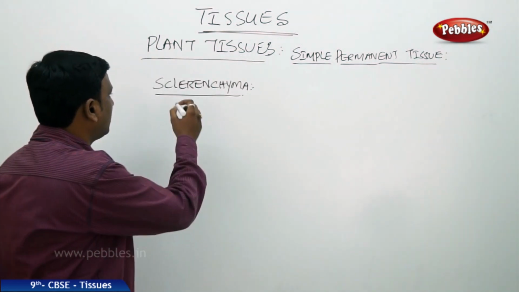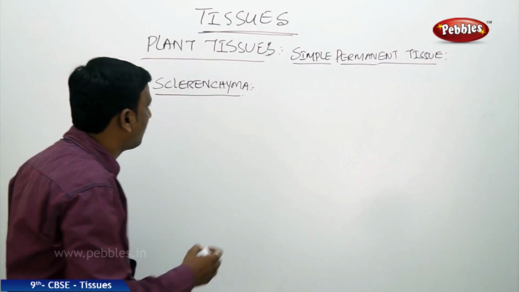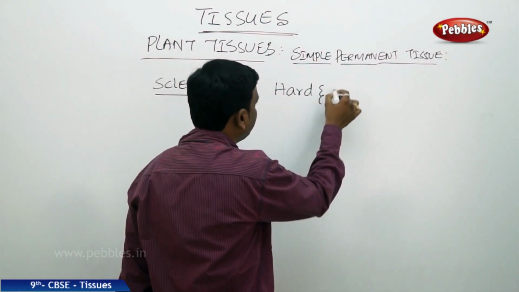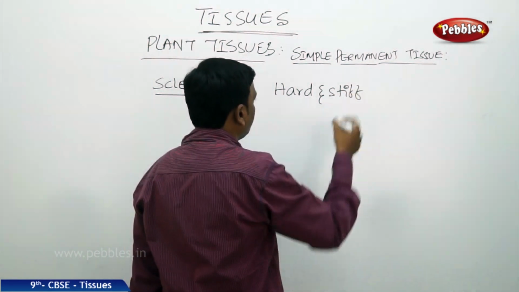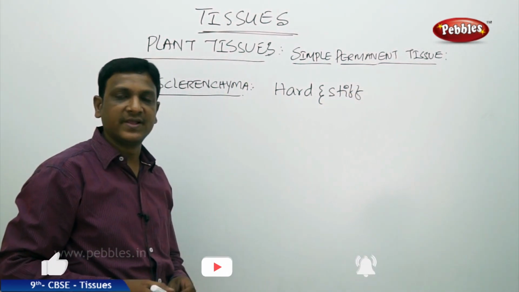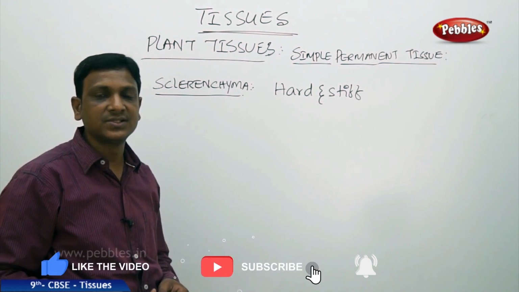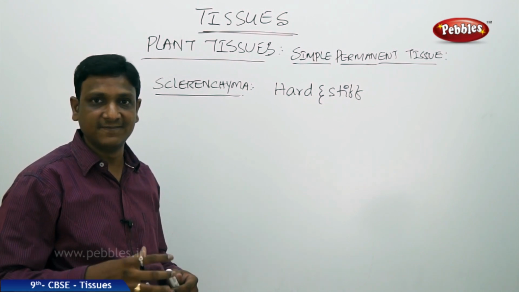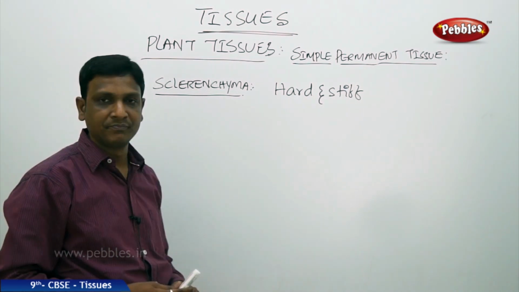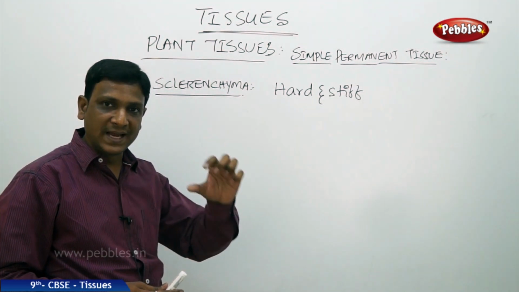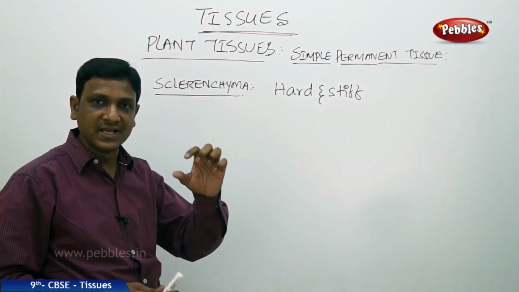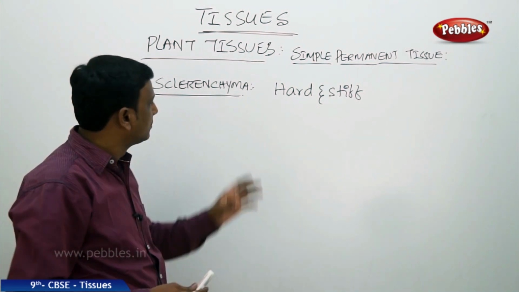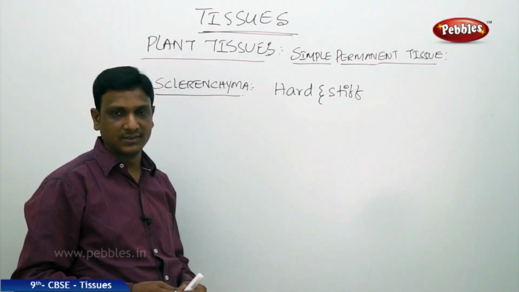So the next tissue is sclerenchyma. Sclerenchyma is the tissue which makes the plants hard and stiff. When plants grow up into trees, you find the branches and different parts of the plant are very hard, woody and stiff. That is because of the sclerenchyma. And even a plant that is not a tree has certain parts which are very hard, very stiff. That is because of the tissue called sclerenchyma.